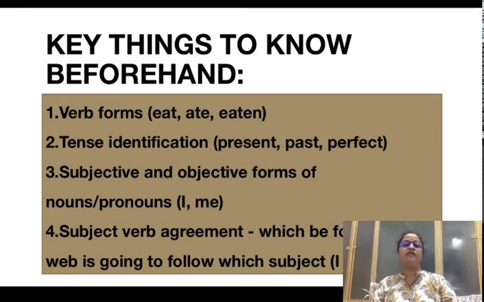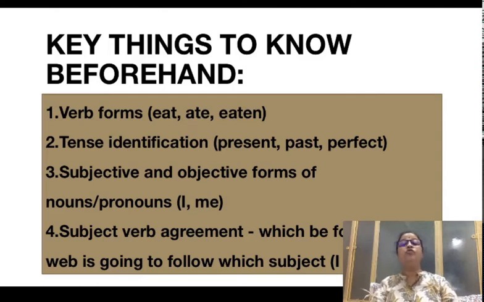So eat is written as eat, ate, eaten. Work is written as work, work, work. Sing is written as sing, sang, sung. Do is written as do, did, done. Go, went, gone. All of these are action words or action verbs, and they come in 3 forms. Now you need to be well versed, well aware, well familiar with all the 3 forms of all kinds of verbs. This is one thing that you have to understand.